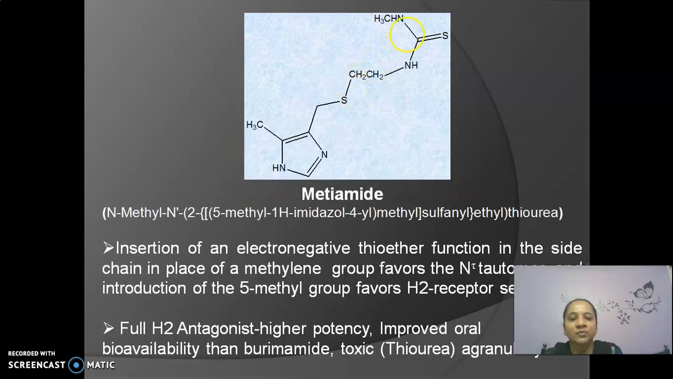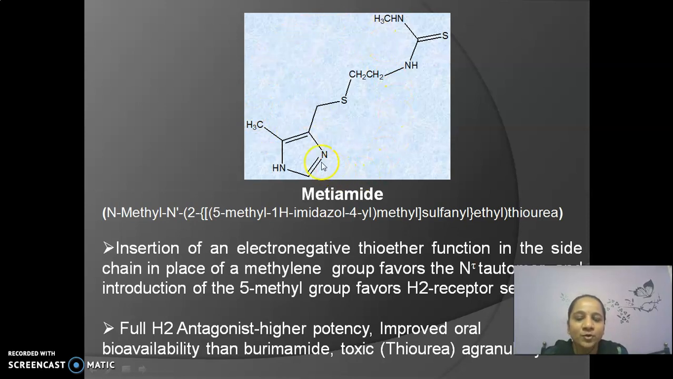In this further modification, instead of the butyl group, an electronegative atom is introduced into the side chain, called the thioether functional group. And again it consists of a methyl thiourea functional group, and it has a methyl group at the 5th position. That's why it has more selectivity towards the H2 receptor. And this forms the molecule called metiamide.